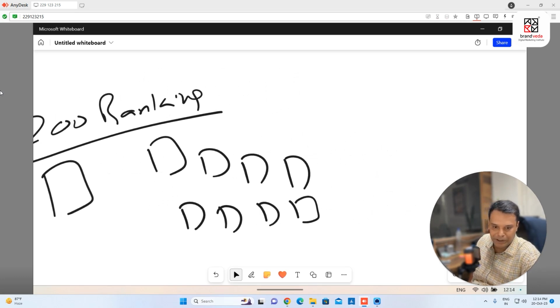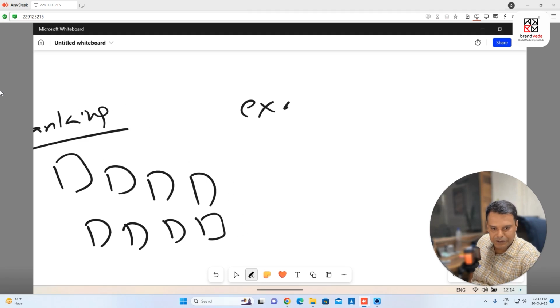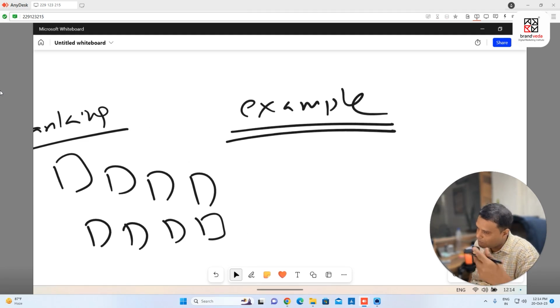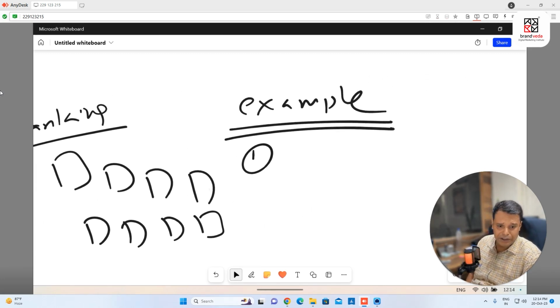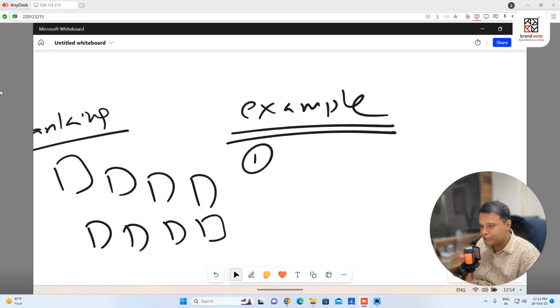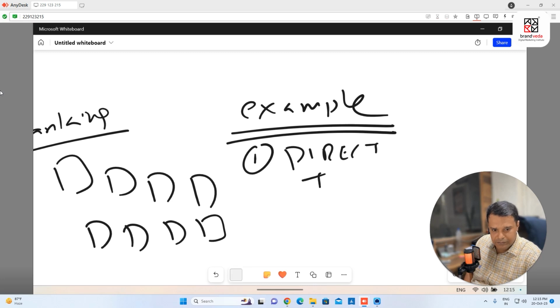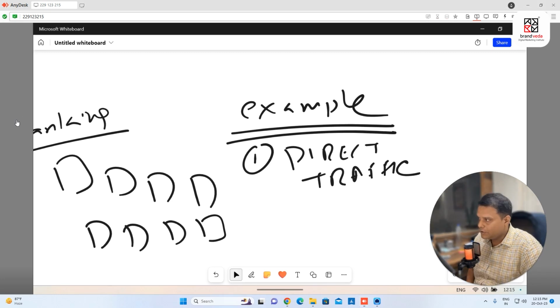Let's say, for example, this is just an example. There are a lot of factors I'll show you in my next video, but I'm just giving you an example. Let's say number one is, out of all these links, which one is having more direct traffic. So we'll talk about what this direct traffic is. We'll talk about direct traffic. So it depends upon a lot of factors.